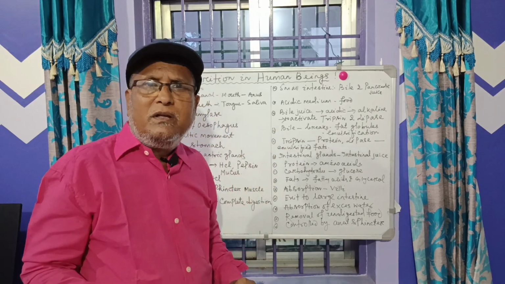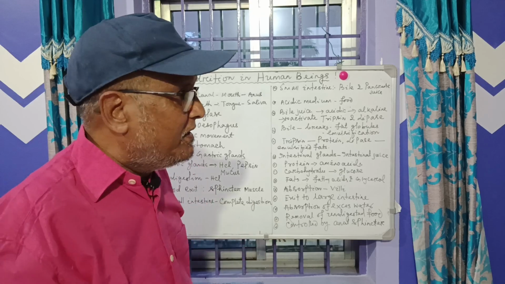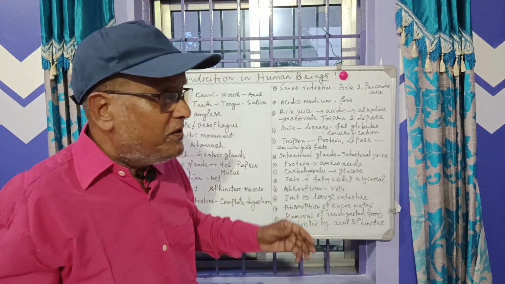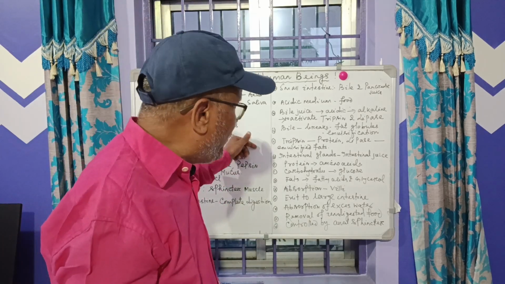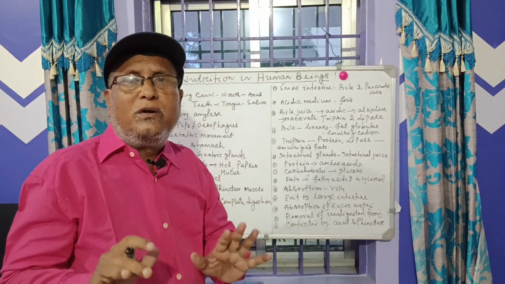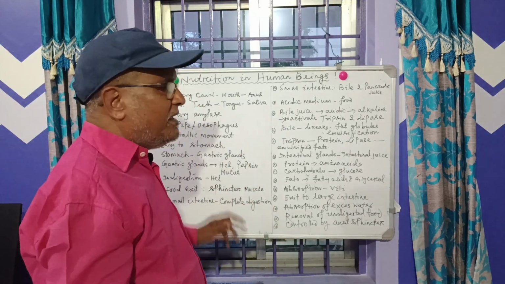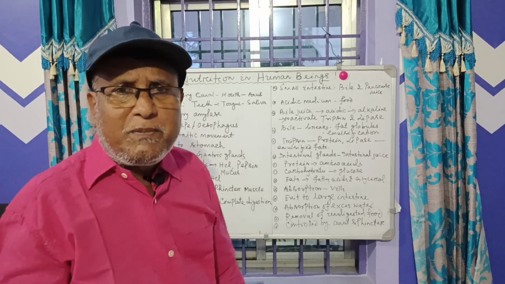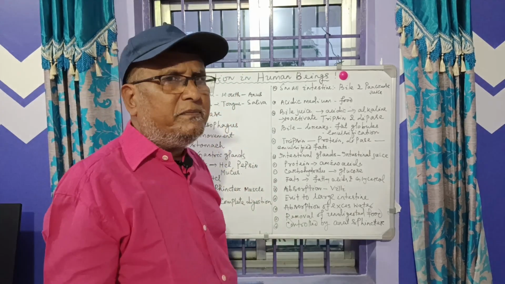Now clear? Then what happens? The food becomes soft and spongy so that without any harm, without any danger, it enters through a tube that is called the food tube or esophagus. Then another operation takes place in our mouth. This is very important.